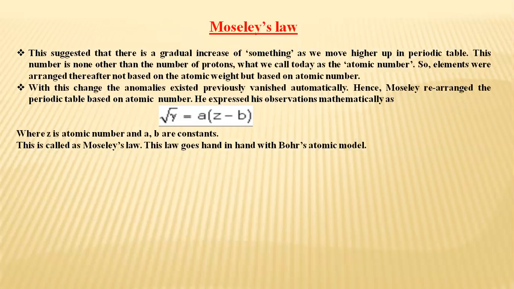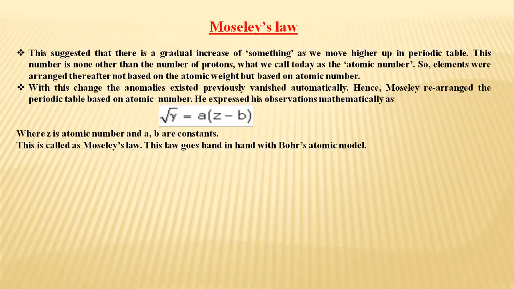Moseley found out the characteristic X-ray spectra of many elements. He used about 38 different elements as the target material in his X-ray tube. He measured the wavelengths of these characteristic lines. The spectral lines observed were of short wavelength, K series, and long wavelength, L series. K alpha line was found to be more intense. Moreover, he observed that the wavelength of K alpha line decreased with the increase in atomic number of the element used as the target.